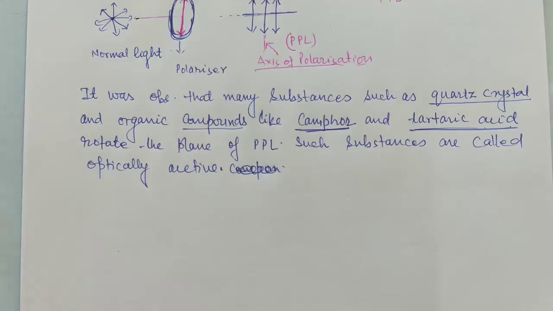And for this observation and discovery of the property in solution, Van 't Hoff was awarded the first Nobel Prize of Chemistry in 1901. So this is a very important property of matter.